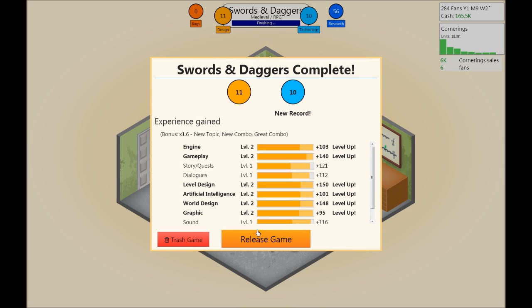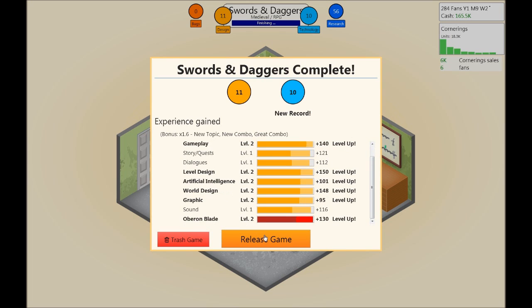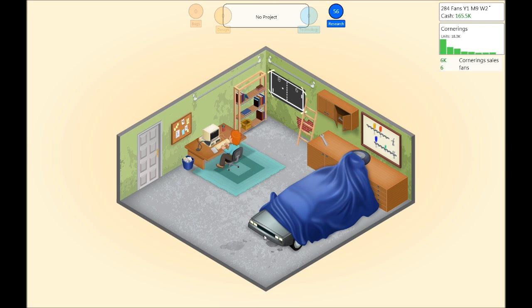In engine, gameplay, level design, artificial intelligence. I think that means we're faster when it comes to those items, and it doesn't cost us as much stamina, I guess you could say. Anyway, let's check the contracts.